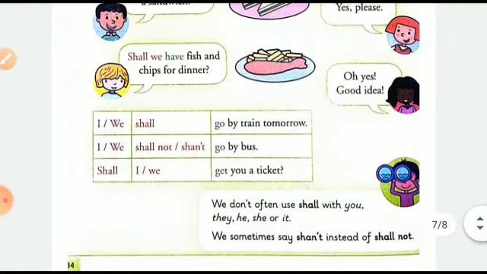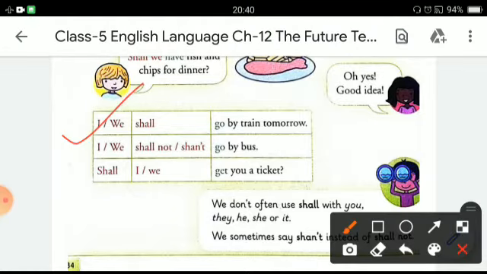Here we can see some more rules. For example, I shall go by train tomorrow, or we shall go by train tomorrow. I shall not go by bus, or we shall not go by bus. Shall I get your ticket, or shall we get you a ticket?